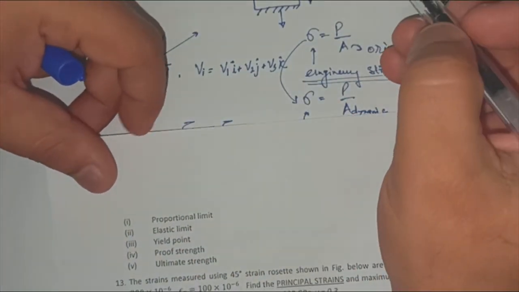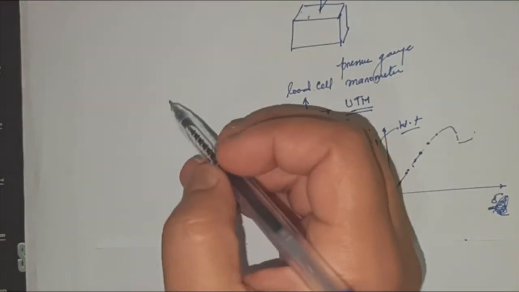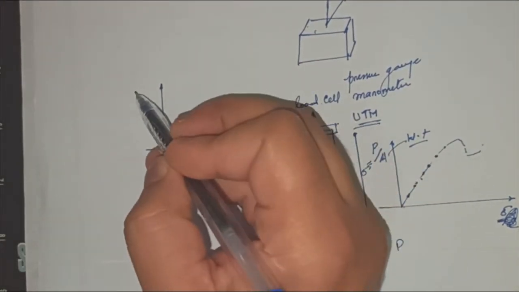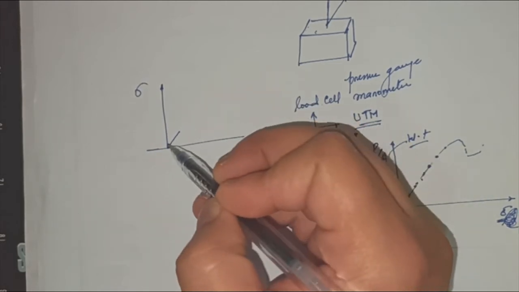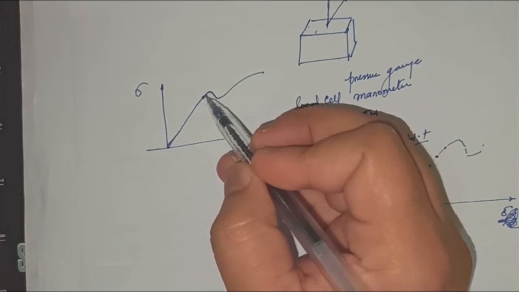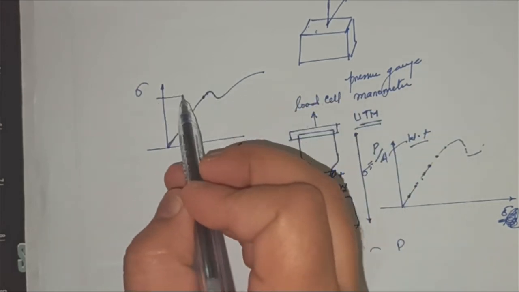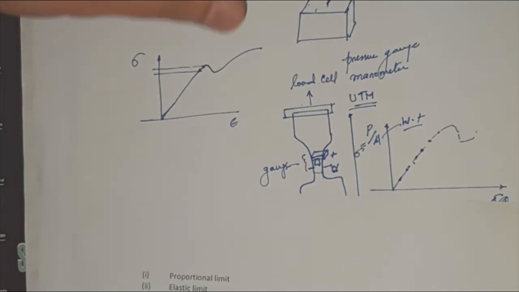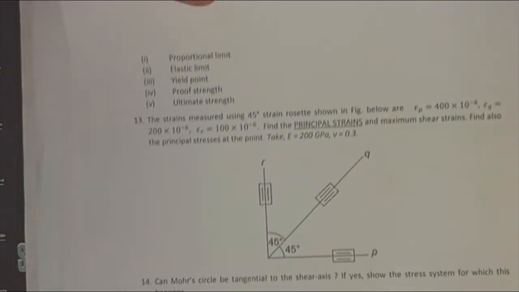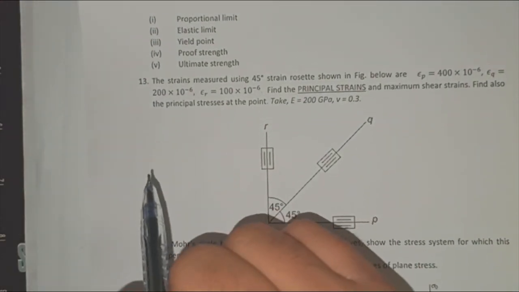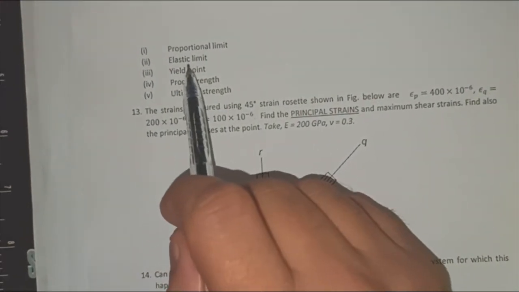I've already told you, when you draw a stress strain diagram, I've already shown you it will go somewhere like this. So proportional limit is like this and a yield limit is like this. Proportional limit means up to that point Hooke's law is valid. That means the stress remains proportional to the strain. And then the elastic limit.